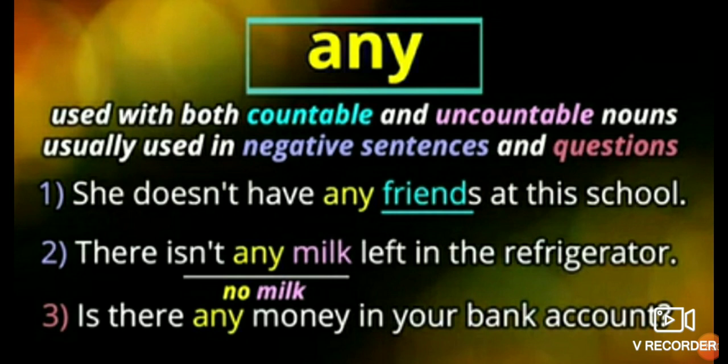Milk is an uncountable noun, and here also we have used any in a negative sense. There is not any milk left in the refrigerator means there is no milk in the refrigerator.